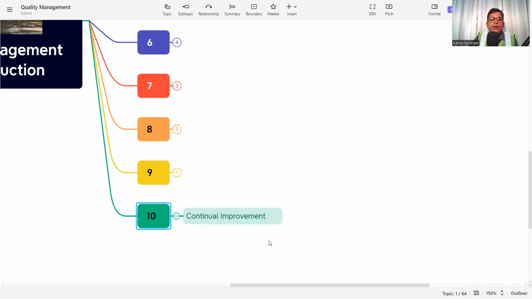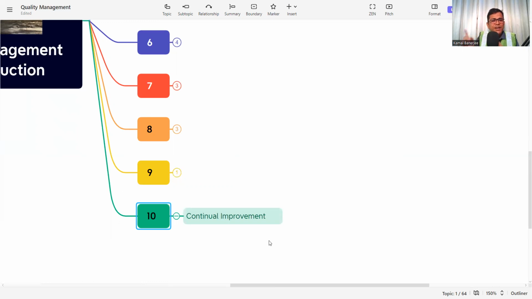The next part is continual improvement. These are the main fundamental things of the quality management system. No process is 100% correct or 100% true, and the people who are working there will make errors. So why does this continual improvement philosophy arise? Whatever defect or problem we are facing should be redefined or re-implemented in the process, so that the process can be refined and the error can be minimized.